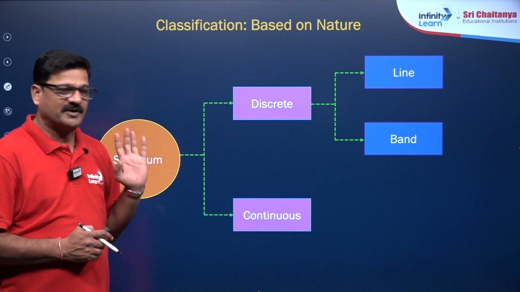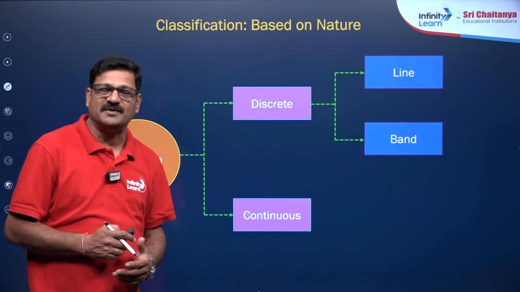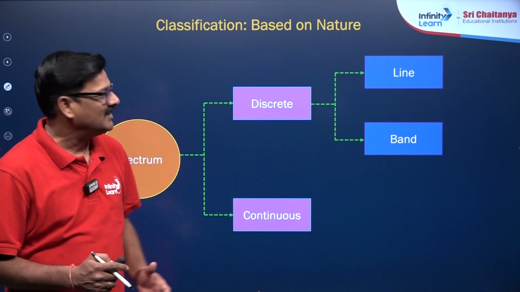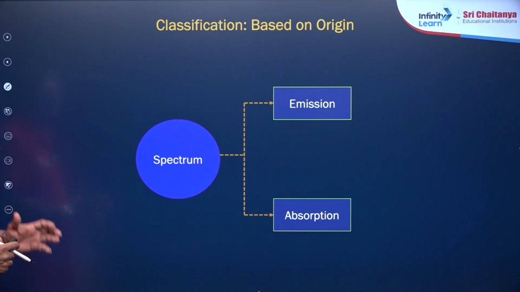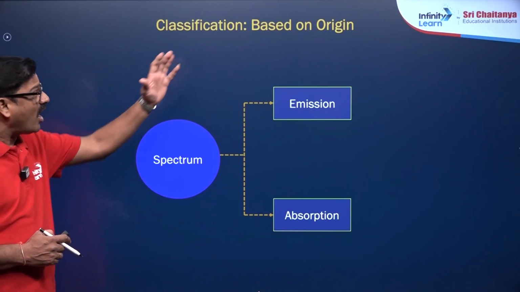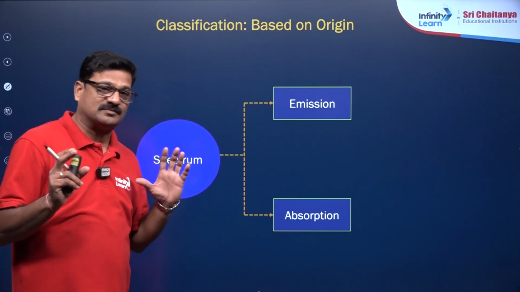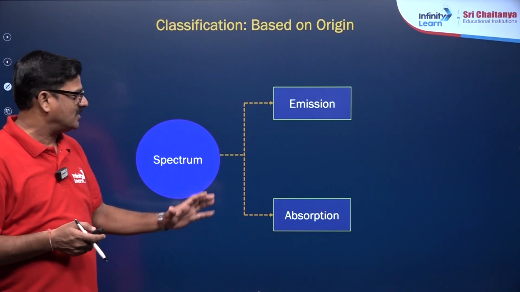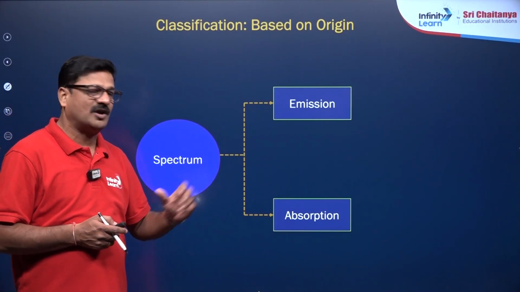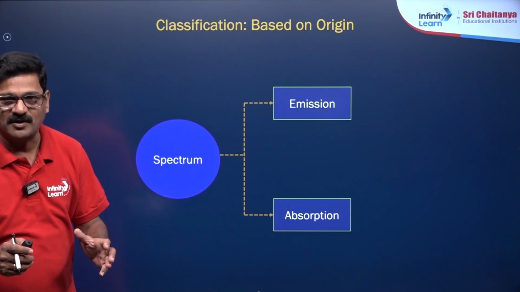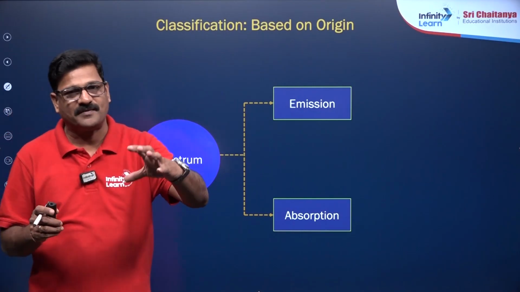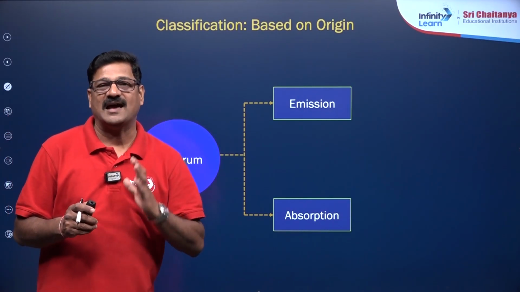Discontinuous spectrum, line spectrum and band spectrum, so that eventually we go into the hydrogen spectrum. And you can see the spectrum classification based on origin, how you got this spectrum. So it is of line spectrum, emission spectrum or absorption spectrum. The spectrum obtained by absorption of radiation is called absorption spectrum.